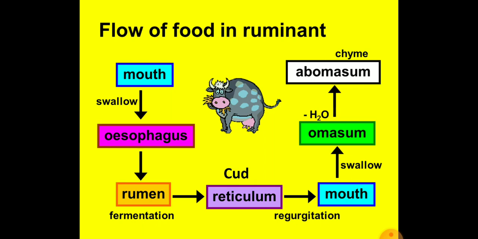Abomasum is the true stomach and final part of the ruminant stomach. Then further digestion would take place here. Then food will go into the small intestine. Small intestine will absorb the nutrients and then finally digestion will take place.